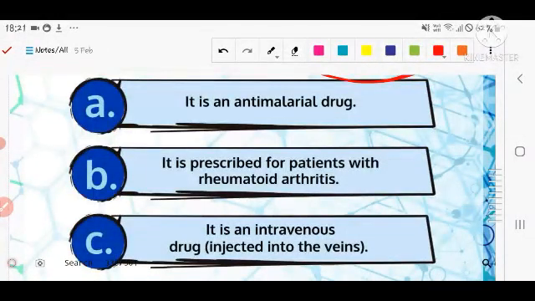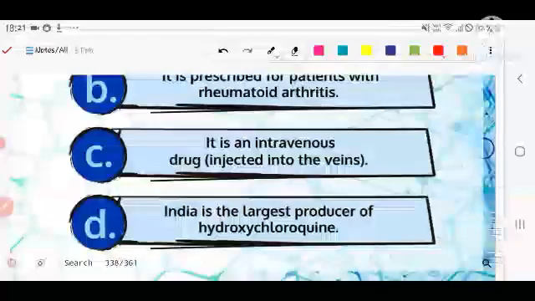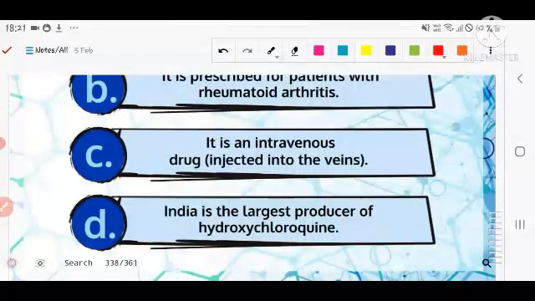Second, it is prescribed for patients with rheumatoid arthritis. Rheumatoid arthritis is a type of disease in which our own immune system attacks our own cells. So that is the thing. Number third, it is an intravenous drug. It means it is injected into the veins directly. Number fourth, India is the largest producer of hydroxychloroquine.